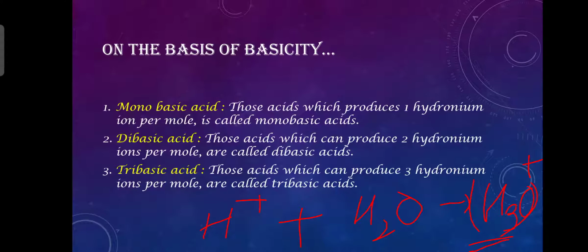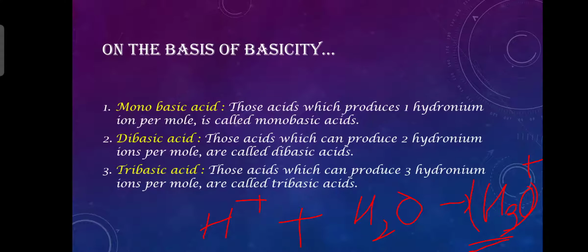Remember that H positive ion is not hydronium ion. H3O whole positive is hydronium ion, and OH negative is hydroxide ion. So those acids which can produce two hydronium ions per mole are called dibasic acids, right? And tribasic acids, those acids which can produce three hydronium ions per mole are called tribasic acids, right? I think it is very clear to everyone.